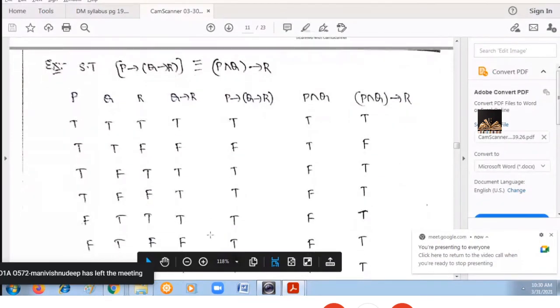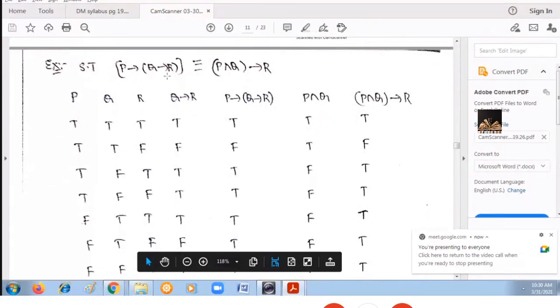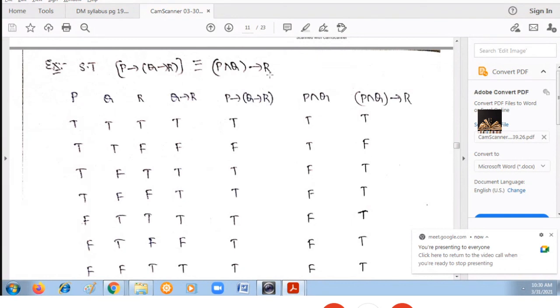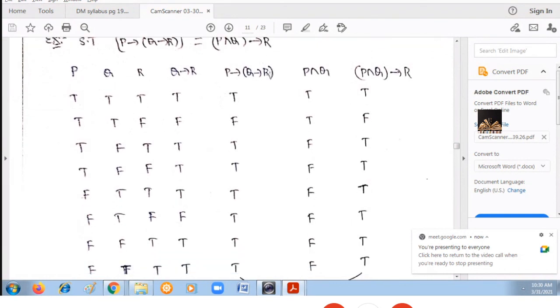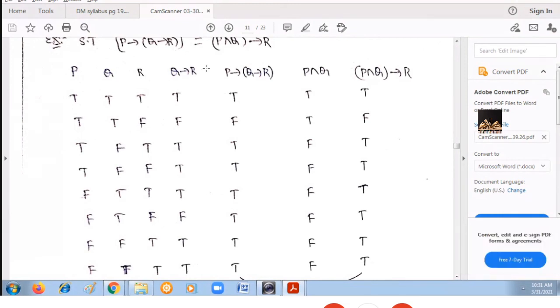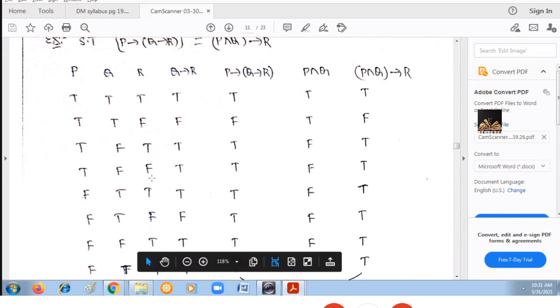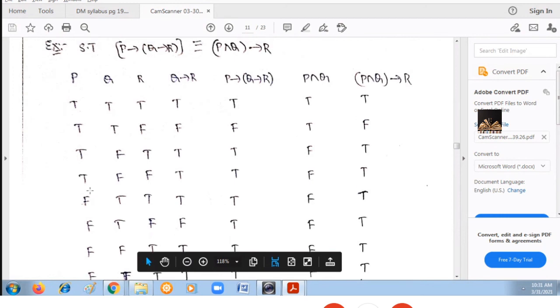Take the last example. Prove that P implies (Q implies R) and (P and Q) implies R are logically equivalent. So how many variables do we have here? P, Q, R. Three variables. So how many combinations will you get? 2 power 3, since we have 2 truth values and 3 variables. So a total of 8 combinations. I told you how to write all those 8 combinations. With the T, you will get 4 combinations. With the F, you will get 4 more combinations.